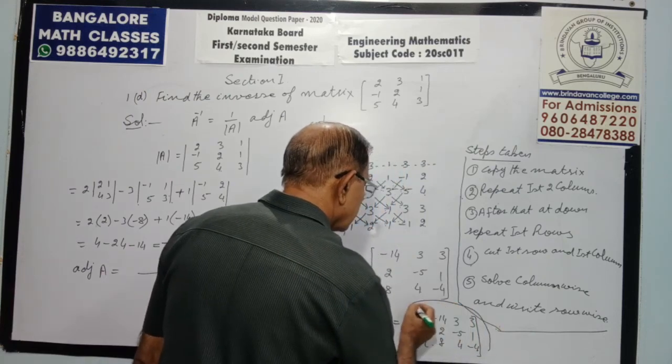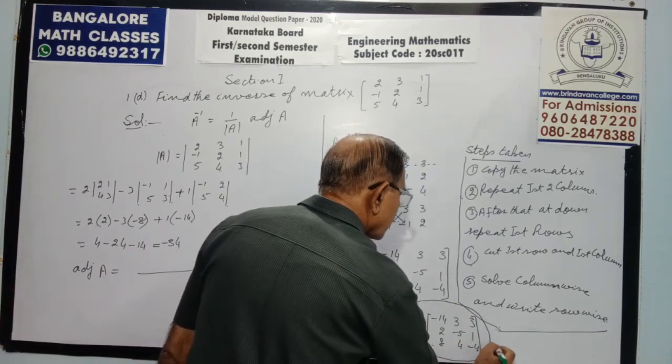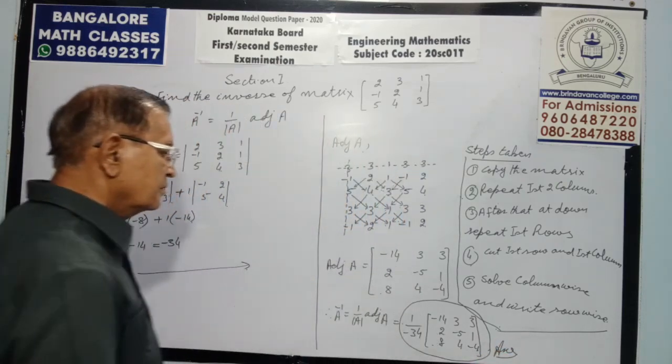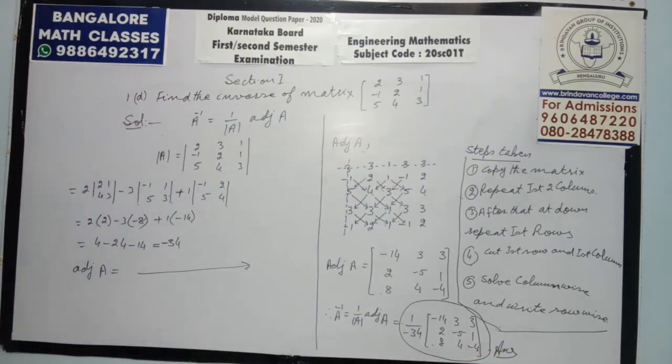So that will be the answer. That is how you can find inverse of the matrix.